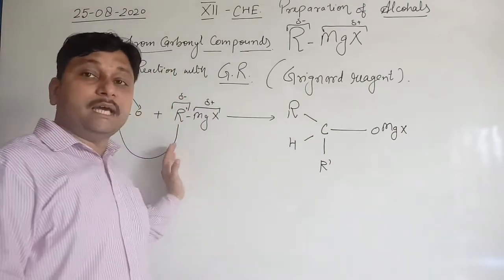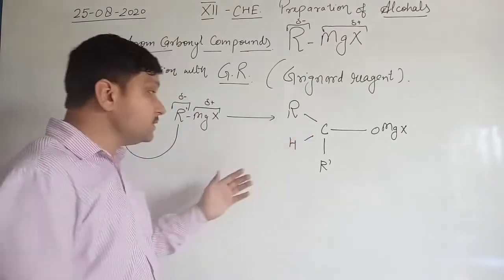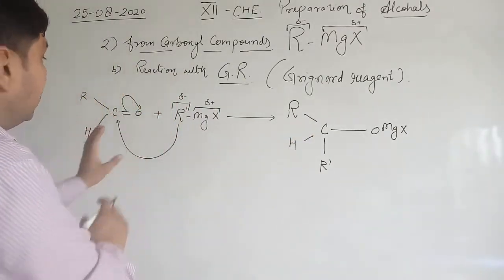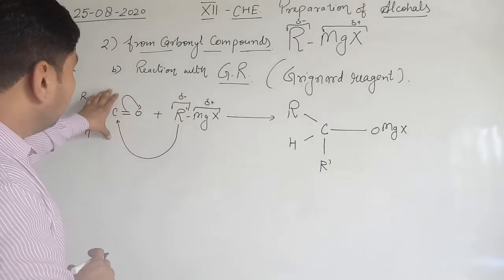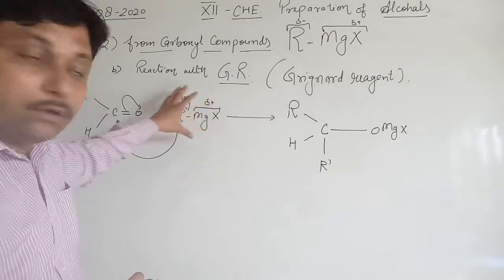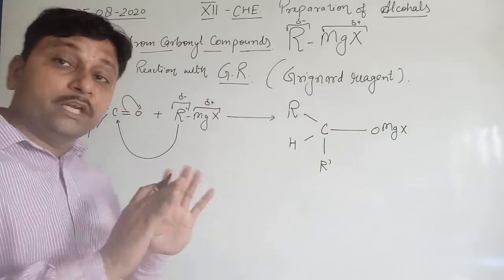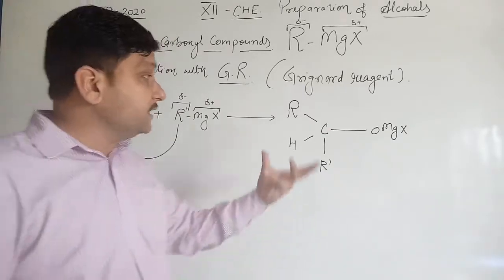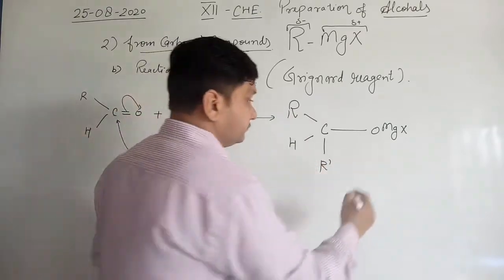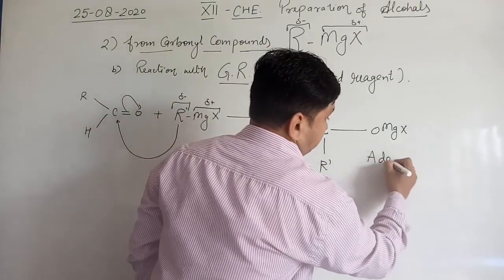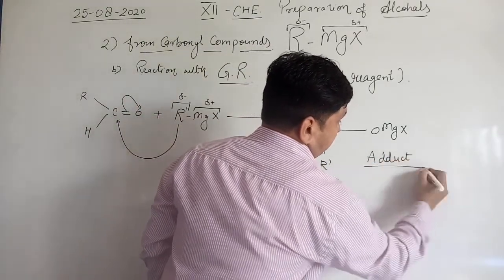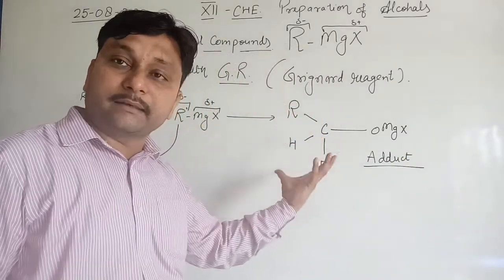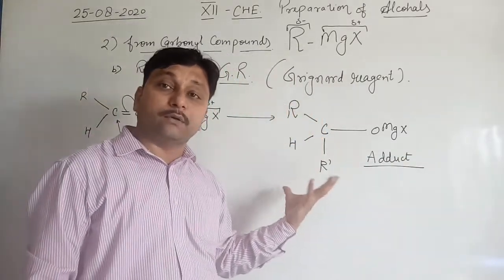Clear? So this is the adduct. It is known as the adduct because in this reaction R' is added on the carbon atom and MgX is added on the oxygen atom. There is no elimination of any substance. That's why it is known as addition, and that's why this product is known as an adduct. Clear? Now this adduct undergoes hydrolysis.